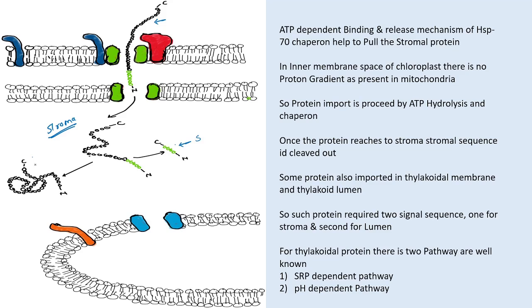After the folding, this small subunit of the Rubisco combines with the large subunit and forms the active Rubisco and performs the Calvin cycle. Then some proteins of the chloroplast are also imported into the thylakoid membrane. Such proteins require two signal sequences, one for the stroma and a second for the lumen of the thylakoid.